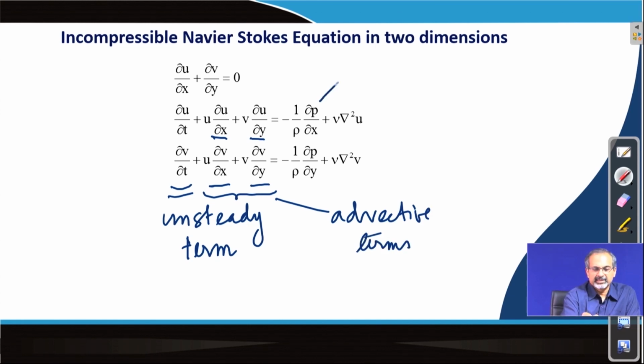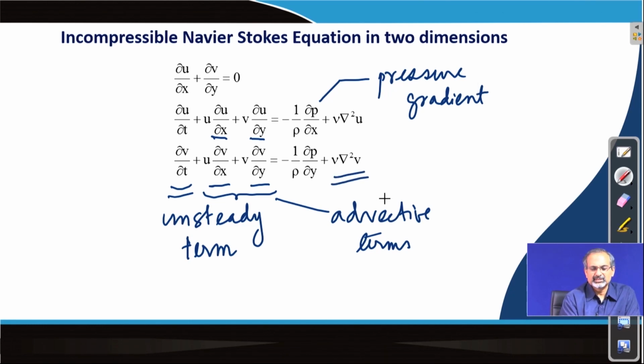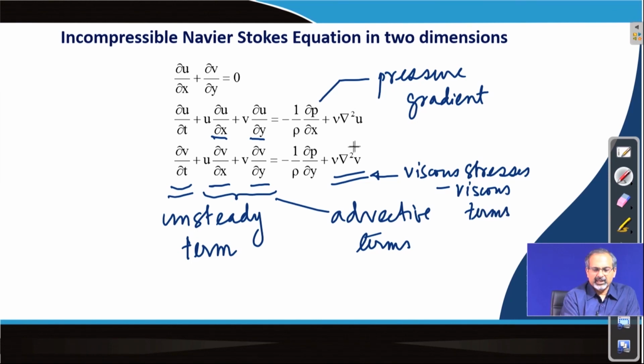You have a pressure gradient term on the right hand side of the equation, like you saw in the Euler equation, but there is a term which is very typical of the Navier-Stokes equation, arising due to viscous stresses in the flow, and therefore we often call these terms viscous terms. Note that they involve second order partial derivatives. You did not see second order partial derivatives in the Euler equation, for example.